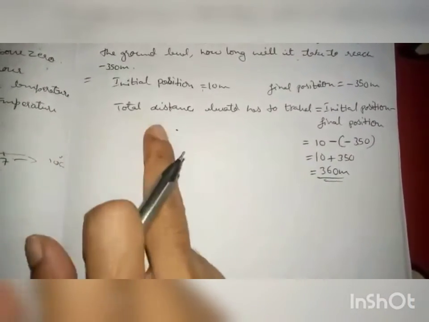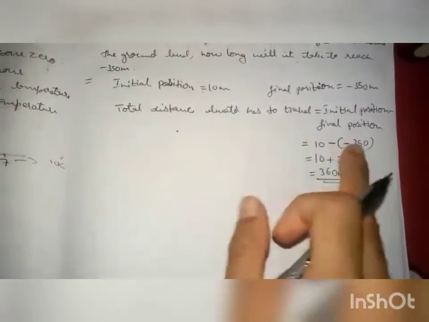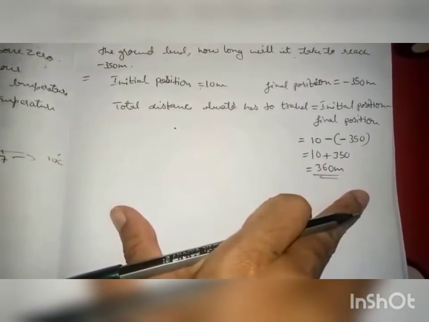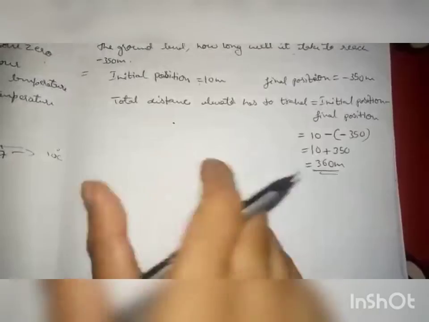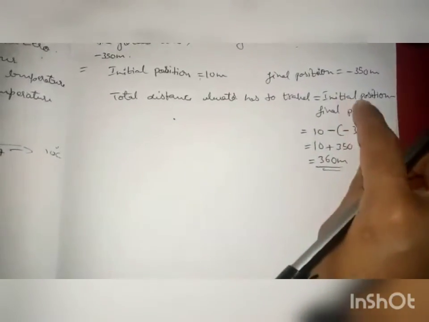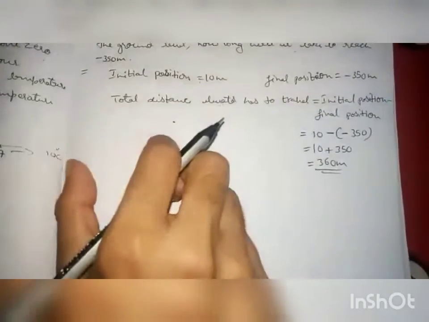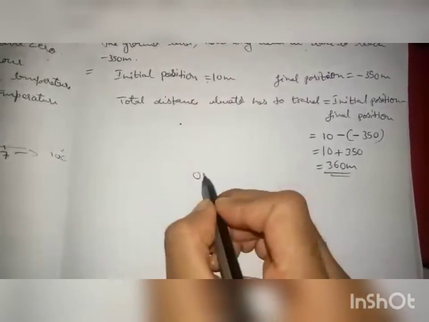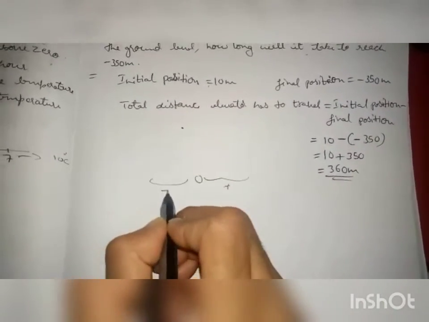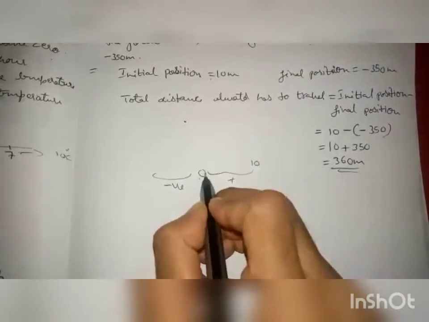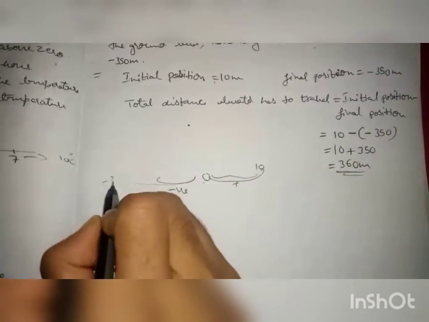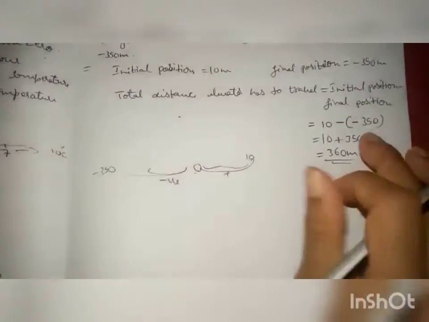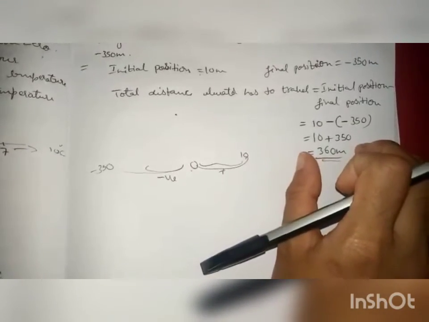So from 10 meter above the ground level, it will reach minus 350, which means below. So what will be the total distance traveled? You have to add both of them, or initial position minus final position. From 0 to 10 it is positive, and here negative terms. So 0 to 10 it will be adding, and from minus 350 it will reach. So 350 plus 10, so it will be 360. So total distance traveled is 360 meter.